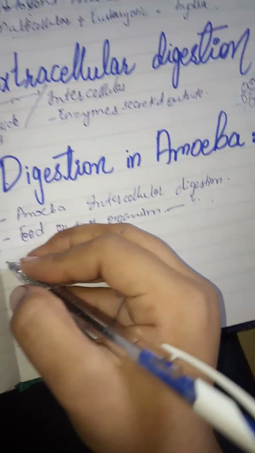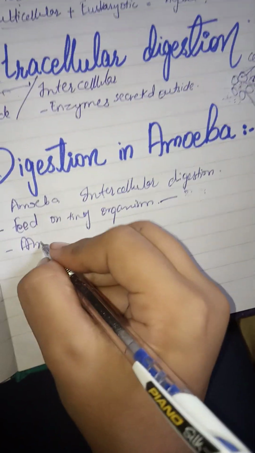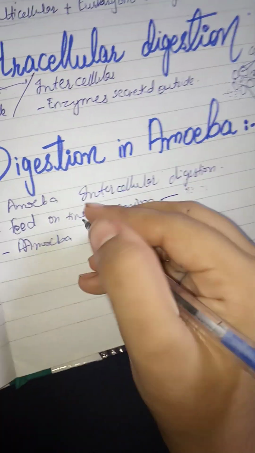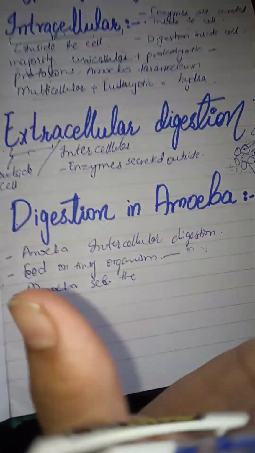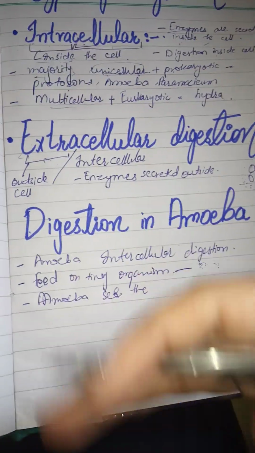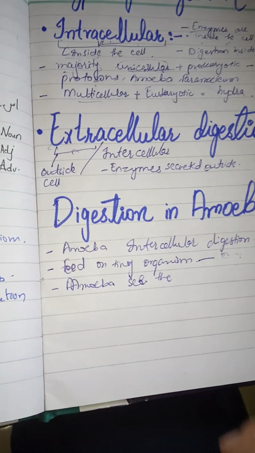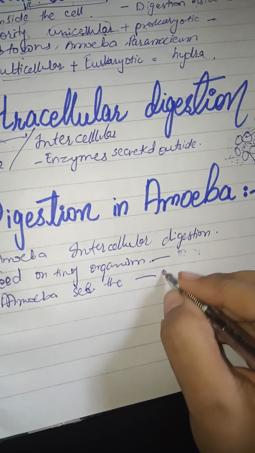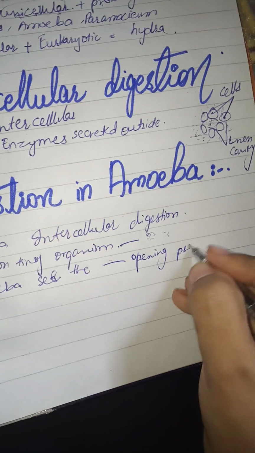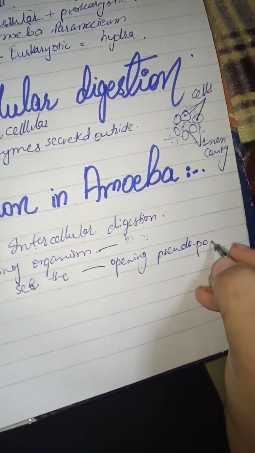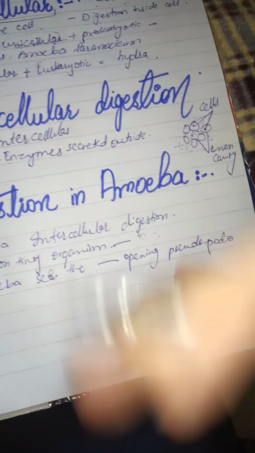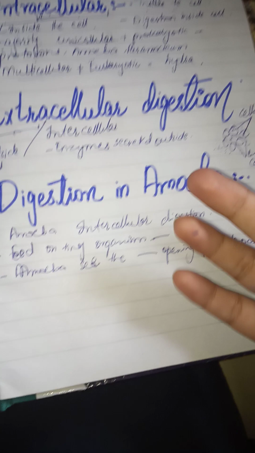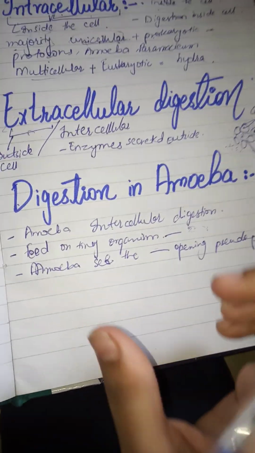When amoeba comes in contact with the food particles, it very quickly starts opening its pseudopodia around them. That's pseudopodia, not pisopodia. I pronounced it incorrectly earlier, but it is pseudopodia. So when the amoeba sees the food or comes in contact with it, it immediately starts opening its pseudopodia around it.